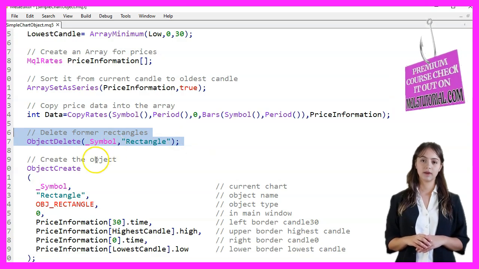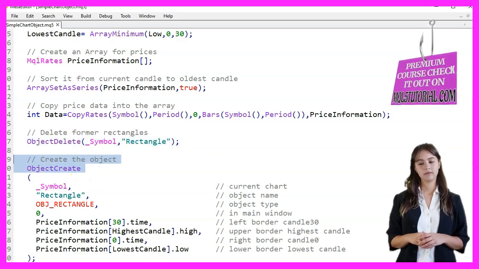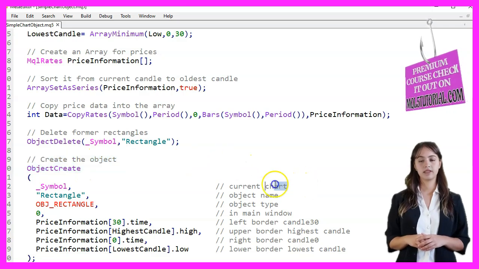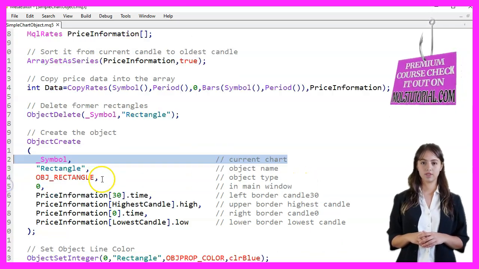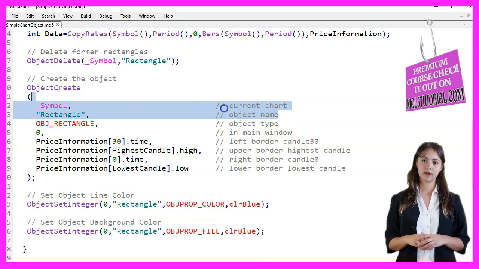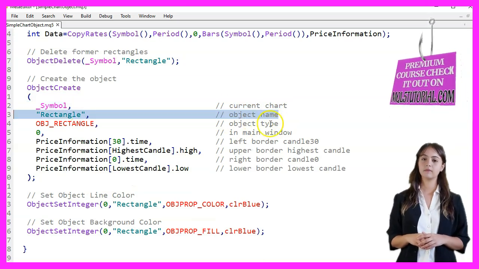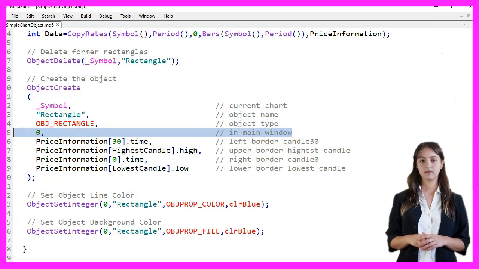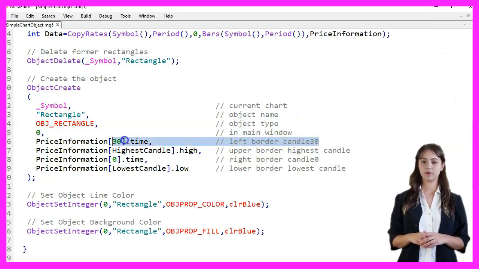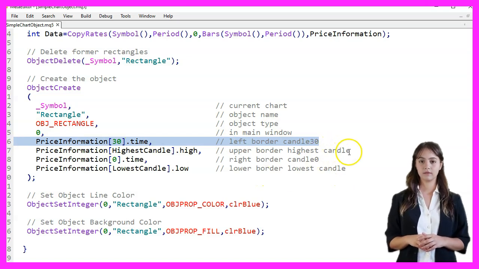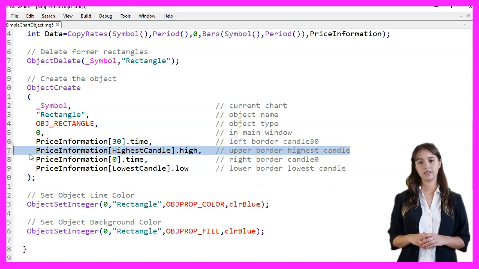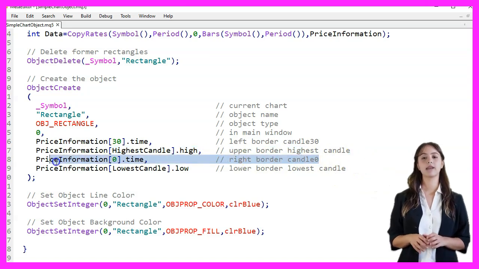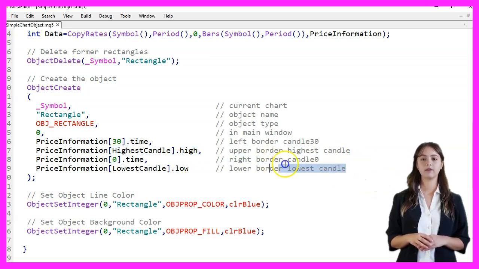We then create a new rectangle object with ObjectCreate. This function takes several parameters: the current chart symbol, the object name, "rectangle", the object type, OBJ_RECTANGLE, the window number, 0 for the main window, and the coordinates for the rectangle's borders. The left border is set to the time of the 30th candle, the upper border to the high of the highest candle, the right border to the time of the current candle, and the lower border to the low of the lowest candle.